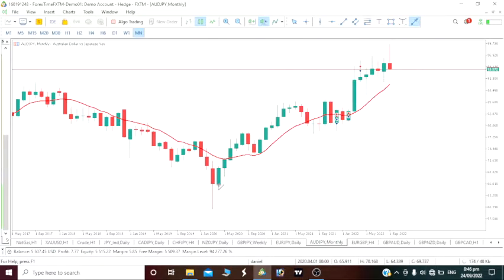So once price is above the 10 period moving average, there's only one move to be made, which means we should go long. But if it is below the 10 period moving average, then we should short it. But what we can clearly see is that we should go long. Even the price action also shows an impulse move, and a correction here came to our 10 period moving average. So this impulse move gave us a pullback. Price came to that same level, failing to break above it for some time.